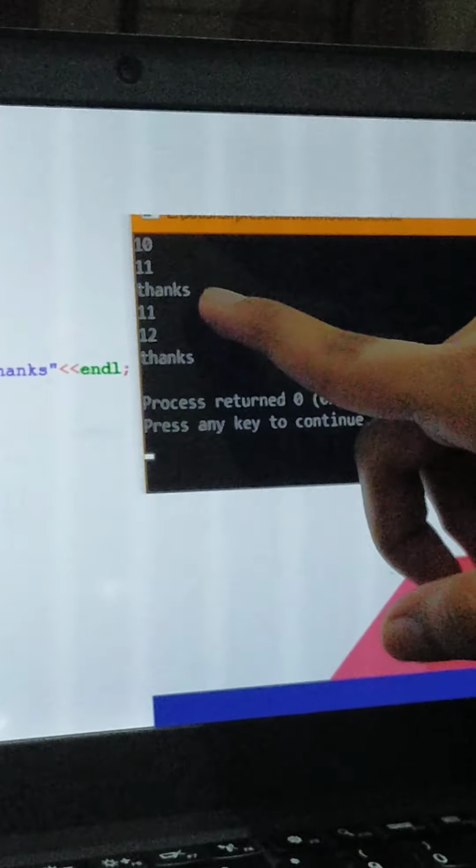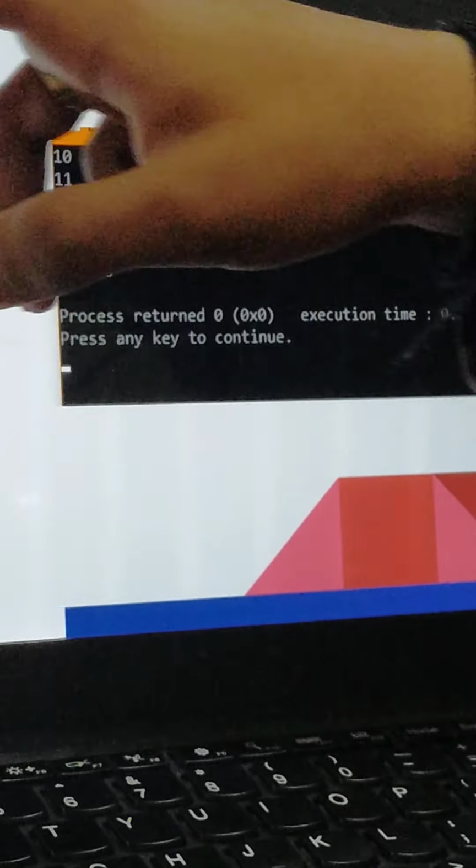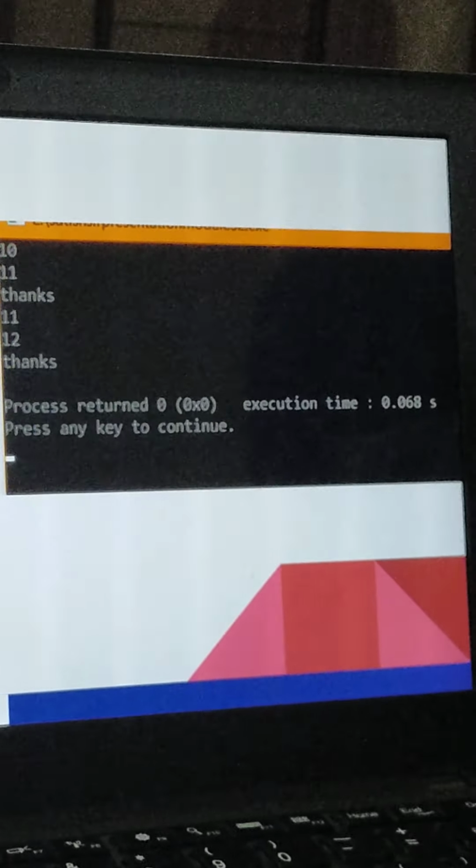So my values are now a equals 11 and b equals 12, and that's the output of the void show, that is cout a. A is 11, b is 12, and then the thanks message is printed. This is the overall program. I hope that it is visible to all of you. 10, 11, thanks, 11, 12, thanks. This is a basic typical example of operator overloading.